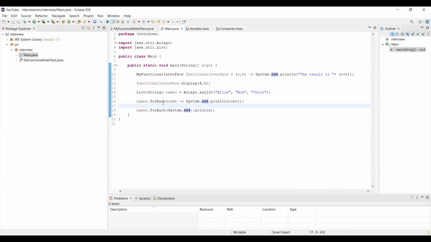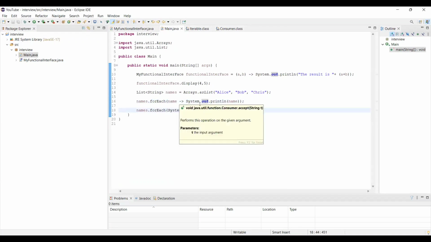Here we are just iterating over our list names and printing each name. We are doing this using a lambda expression, right? We are referring to an existing method. Instead of doing it this way, this can be achieved by method referencing as well, where we just mention the existing method name here.